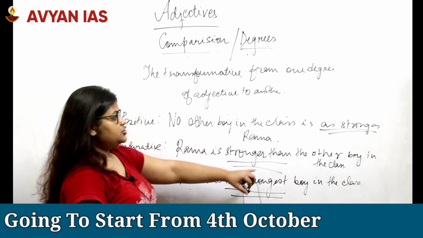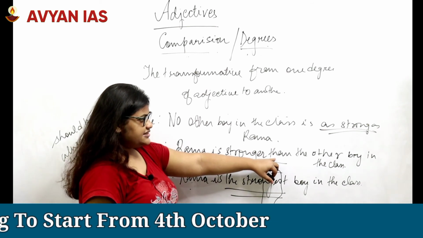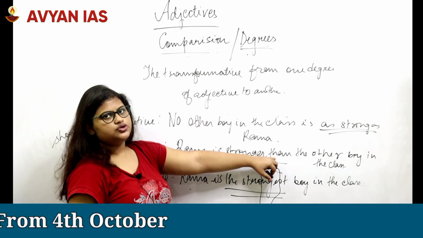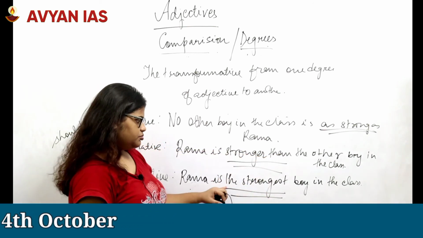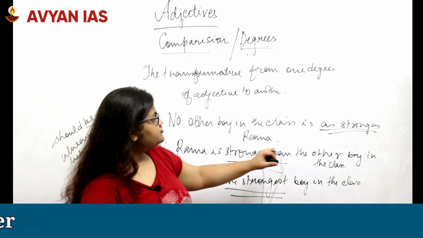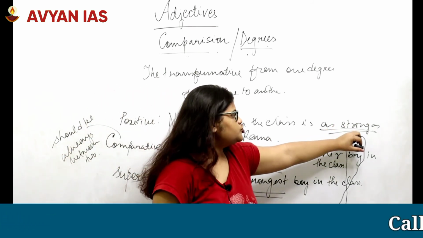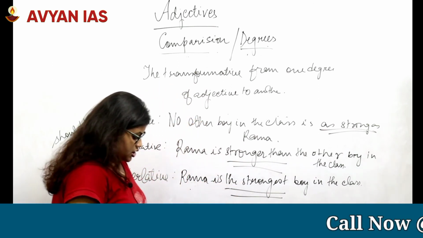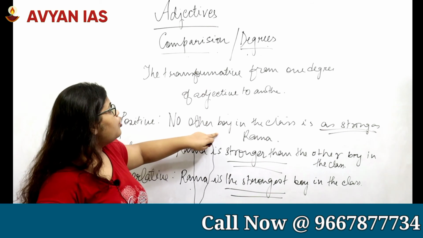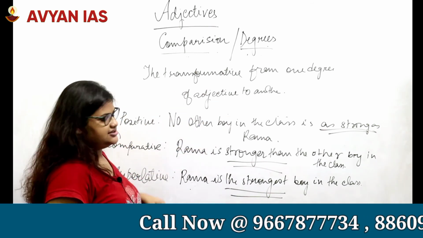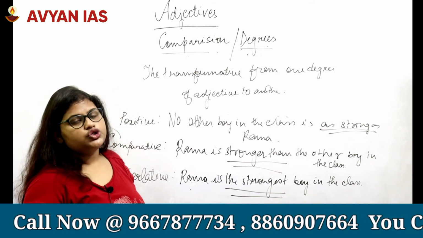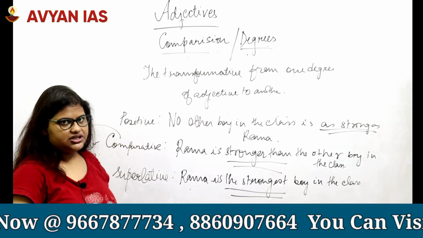Remember that while converting sentences, whenever we are using the comparative degree, we should always use the word than, and whenever we are doing the superlative degree, as I said, we should use the word the. And to make it a positive degree, we did it with as strong as, which means no other boy. That gives Rama the supremacy over all the other boys in the class, making Rama the strongest boy in the class.